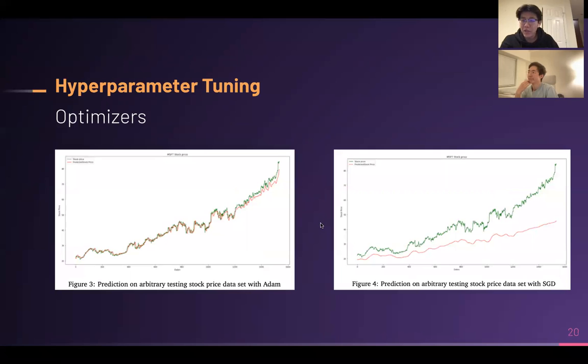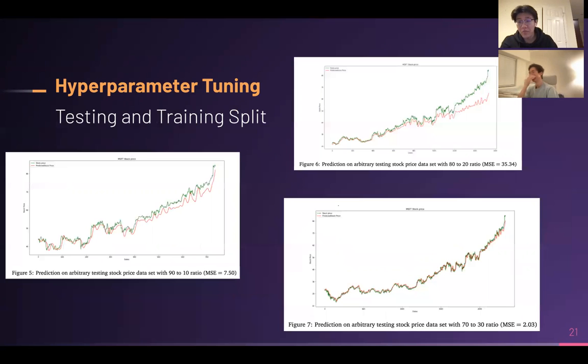And the second thing we tried was changing the optimizer. So on the left is the Adam optimizer, the right is the normal stochastic gradient descent. And we see that the Adam optimizer highly outperforms SGD.